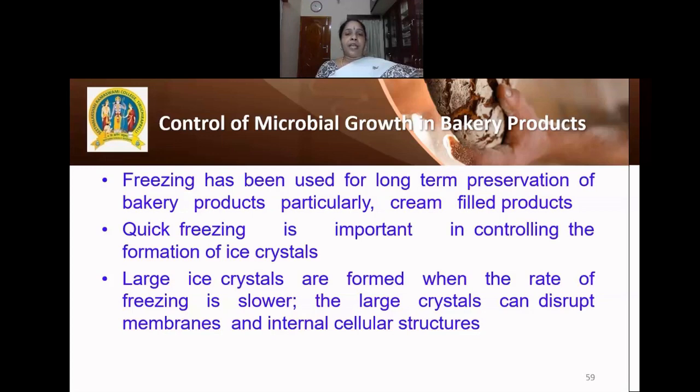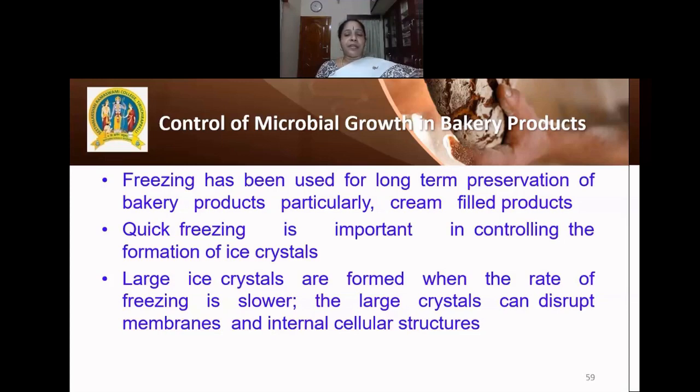That is, they should be frozen at a very low temperature. When they are frozen at a very low temperature in a very short period of time, it is called the quick freezing process, because it will prevent the formation of ice crystals. And if the product is gradually frozen, like we do in the refrigerators, then ice crystals would be formed.